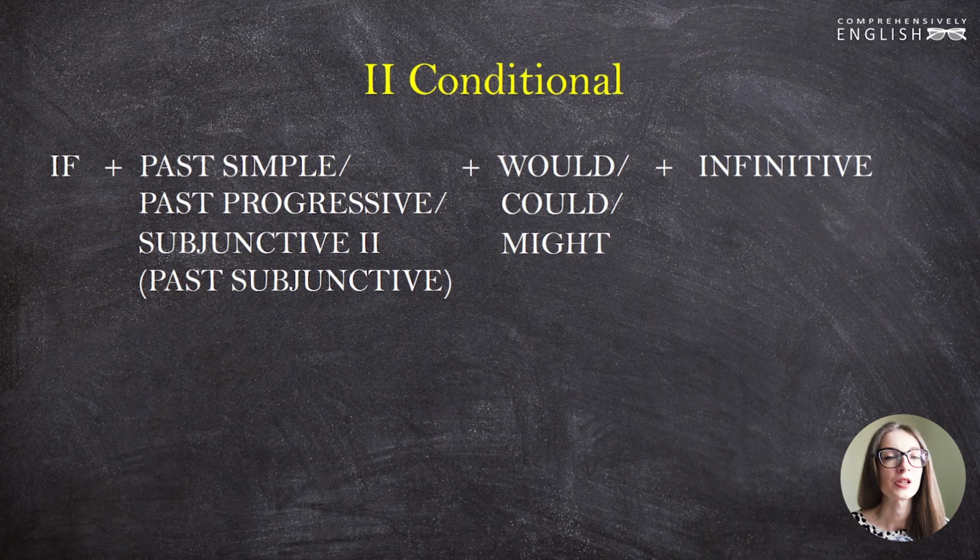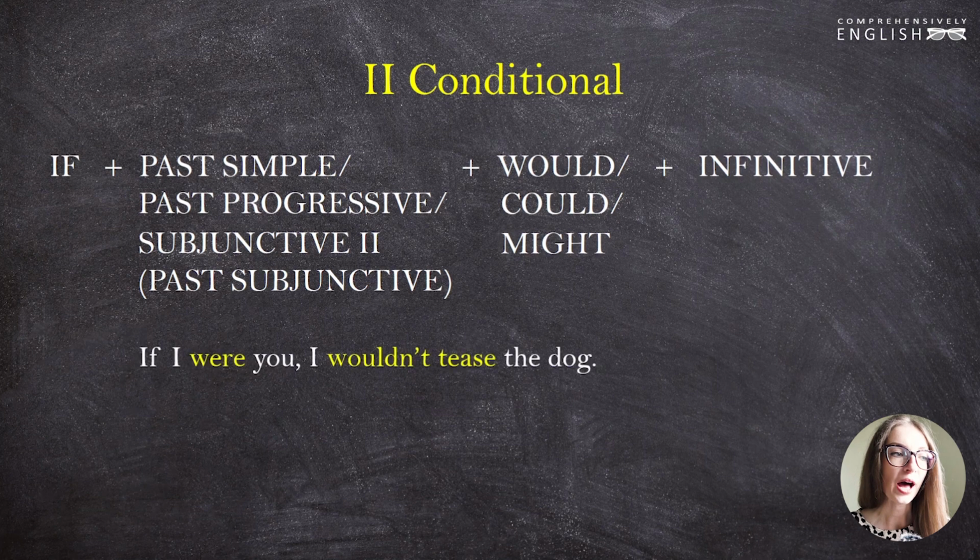The subjunctive mood in the subordinate clause of condition here is only used with the verb to be because only the verb to be has its distinct form in the subjunctive mood. When we form conditional sentences of the second type, we use the following formula: if plus the past simple tense or the past progressive tense or the subjunctive to be, plus would, could, might plus the infinitive.